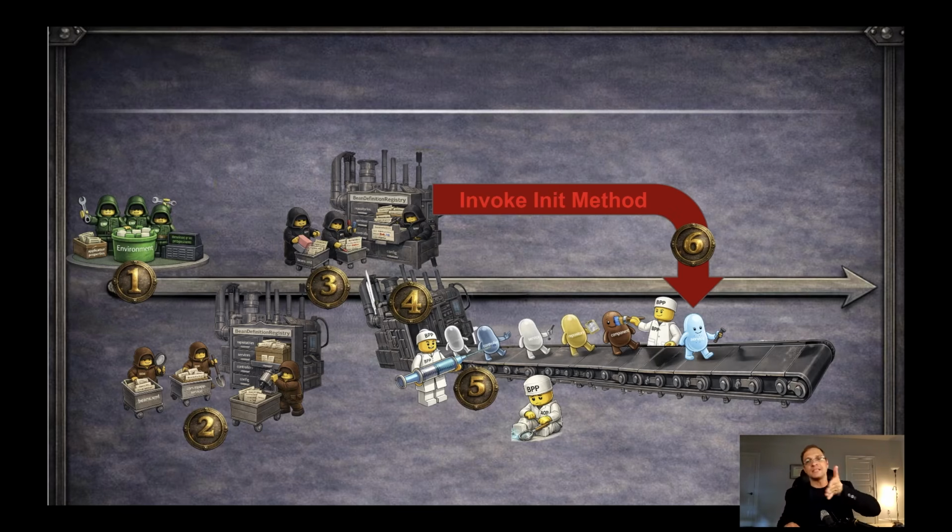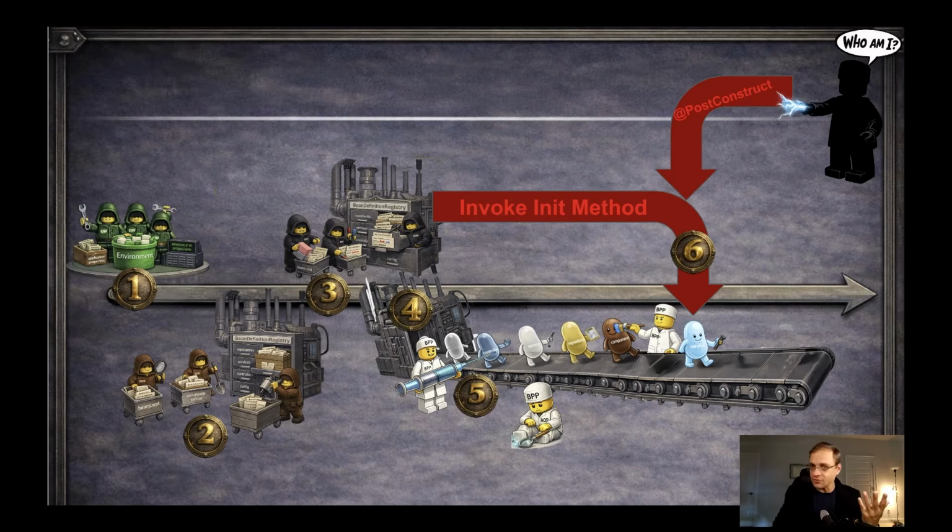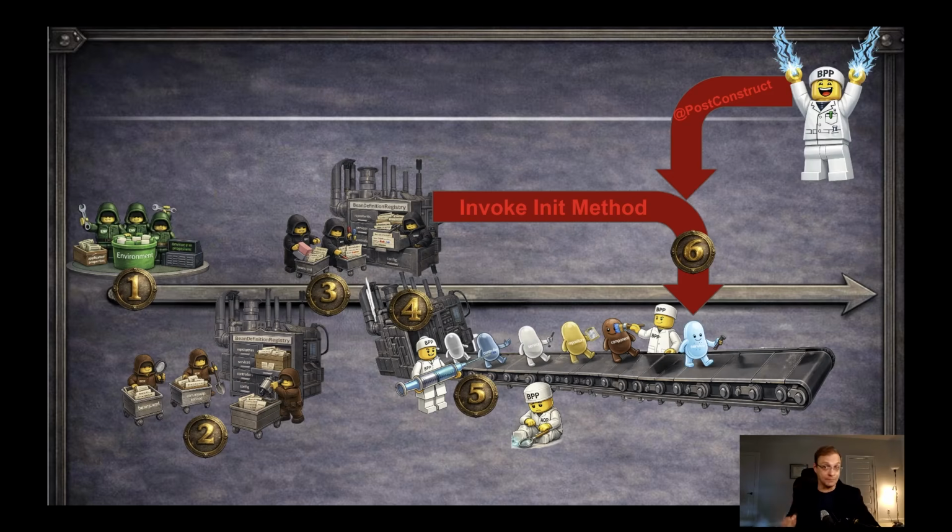After each bean post-processor had a chance to do what he needed to do in his first method, the bean comes to the next phase, phase number 6, and somebody invokes its init method. Why do I say somebody? Because it depends how this init method was declared. In case it exists inside the bean definition, the factory will invoke it, or some factory mechanism. But in case you used the post-construct annotation, and that's what usually we do in case we need some additional initiation logic after everything was configured inside the bean, we use the post-construct annotation. So who is responsible for that? What mechanism? And you know it, it's another bean post-processor.